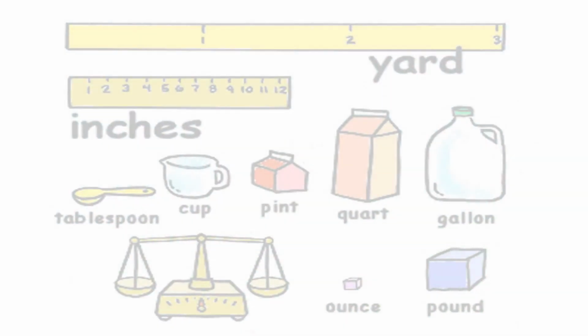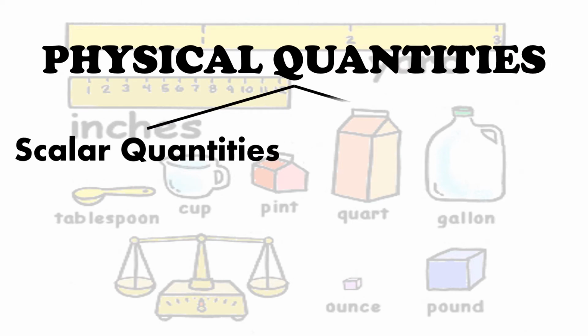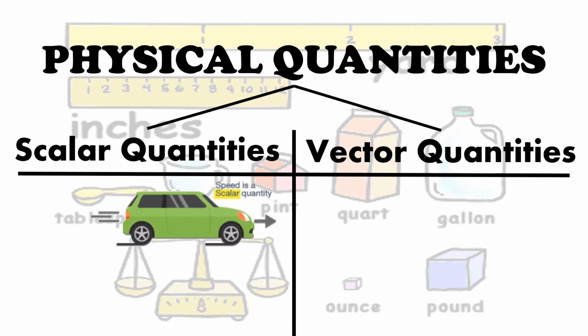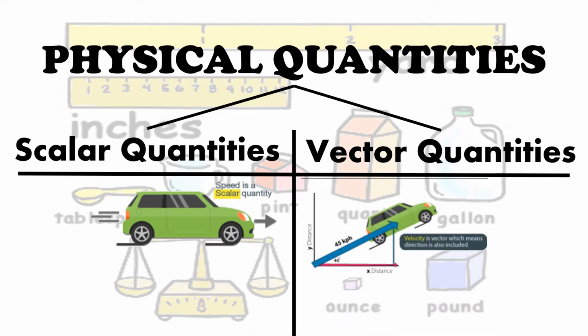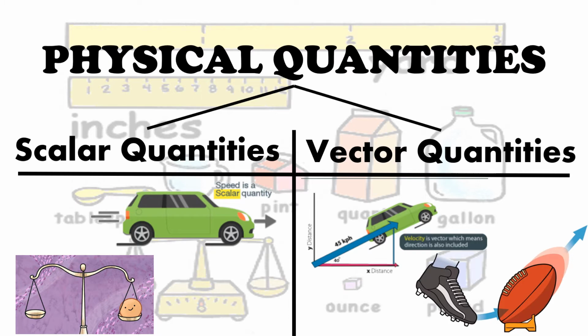The quantities related to motion that can be measured are called physical quantities, which are further divided into scalars and vectors. Visualizing the difference between the two, we can say that scalar quantities are the ones which are expressed only by their magnitude, whereas vector quantities are the ones which are expressed by their magnitude and direction. For example, mass and length are scalar quantities, whereas velocity and force are vector quantities.